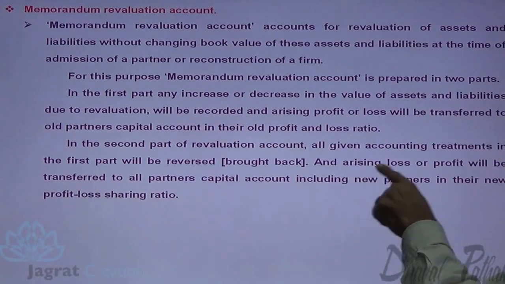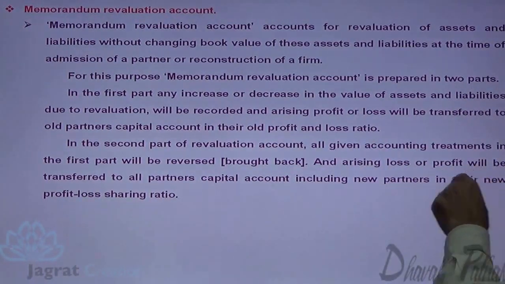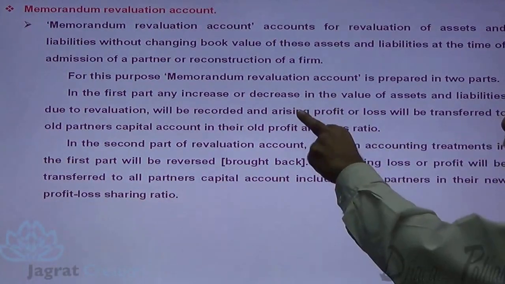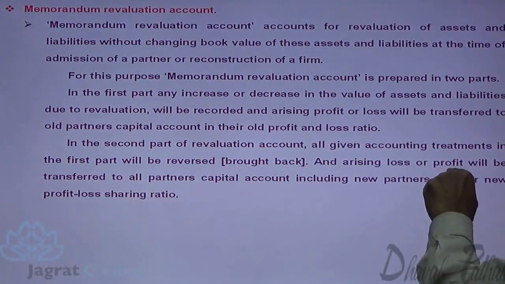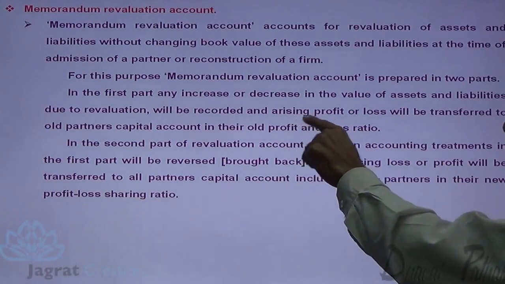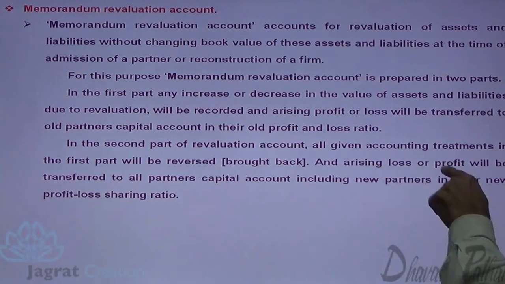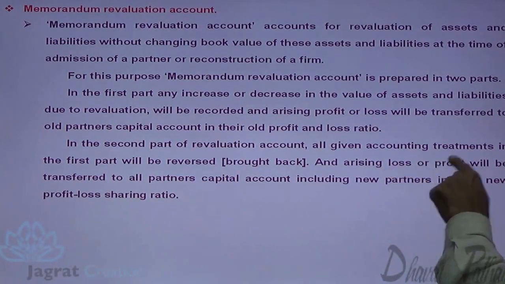See, I write losses or profits. So in the first part there is a profit, in the second part it will be a loss. In the first part it is a loss, in the second part it will be a profit. So here I write arising profit or loss. Here I write arising loss or profit. That's an important consideration that you should keep in mind.